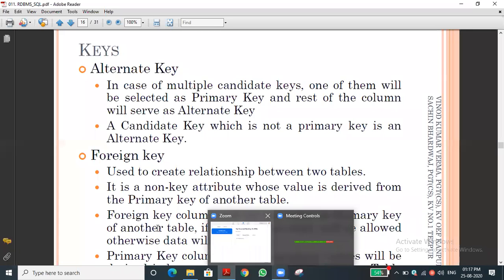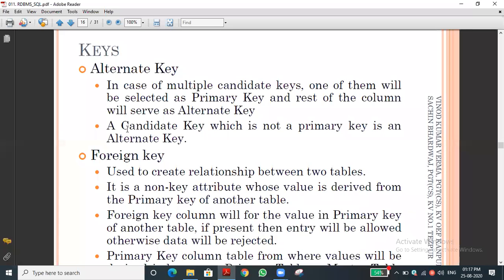Okay, so the candidate key, again they are giving the definition: a candidate key which is not the primary key. If all the candidate keys are primary keys, is the statement true?